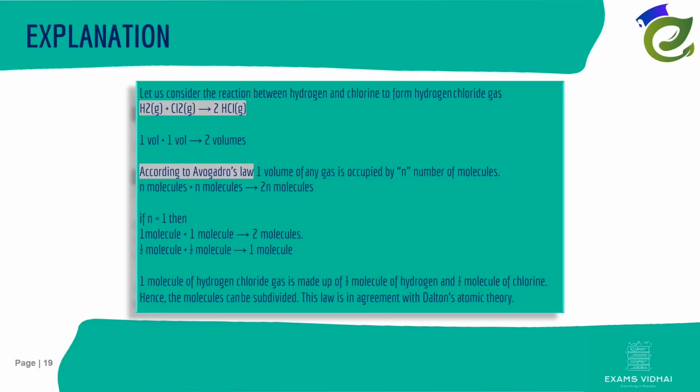Let us consider the reaction between hydrogen and chlorine to form HCl gas. H2 plus Cl2 gives 2 HCl. 1 volume of H2 plus 1 volume of Cl2 gives 2 volumes of HCl. According to Avogadro's law, 1 volume of any gas is occupied by n number of molecules. So n molecules plus n molecules gives 2n molecules according to the equation. So if n is equal to 1, then 1 molecule of H2 plus 1 molecule of Cl2 gives 2 molecules of HCl. For 1 molecule of HCl, half molecule of H2 plus half molecule of Cl2 should combine.